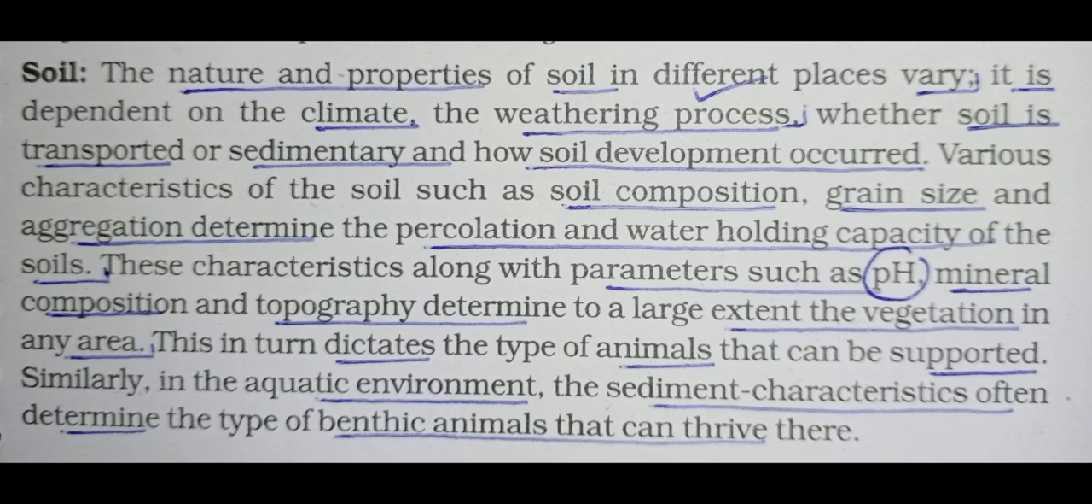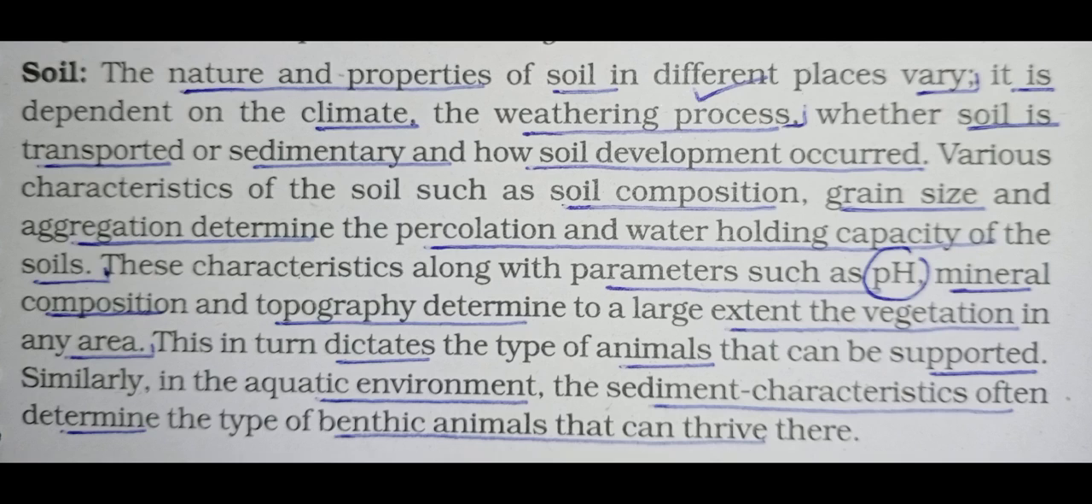Count, a total of 5 factors are there. First one is climate, second one is weathering process, third one is soil transport, fourth one is sedimentation, and fifth one is soil development. Now see the next one: various characteristics of the soil, such as underlying soil composition, grain size and aggregation, determine the percolation and water holding capacity of the soil. See, water holding capacity plays a very important role.